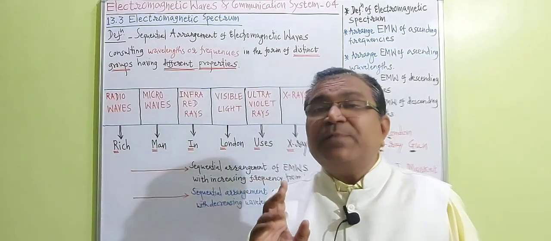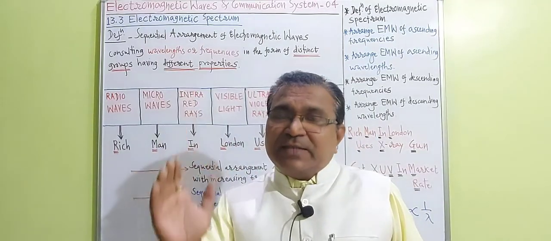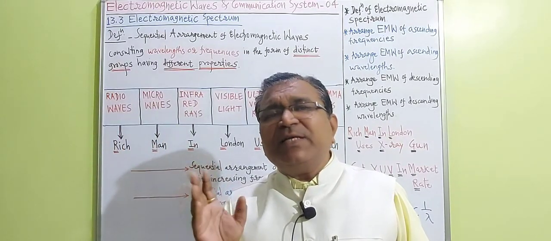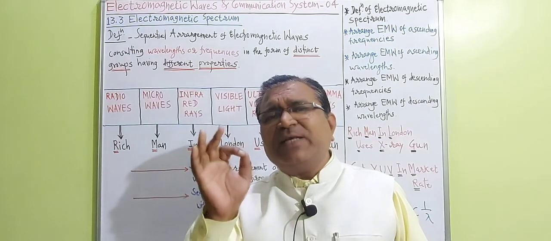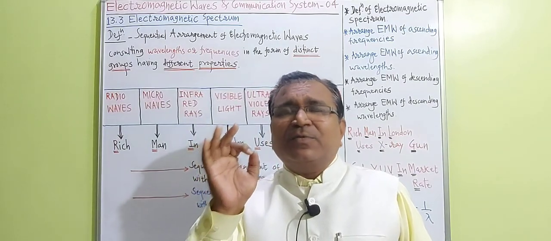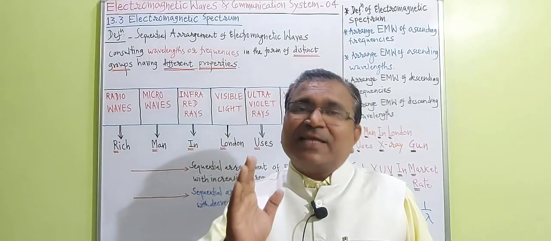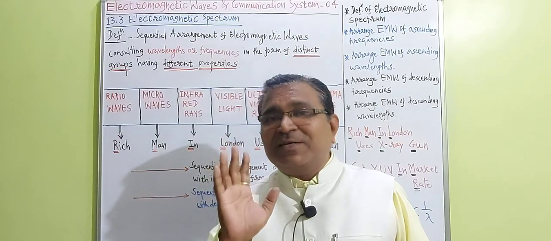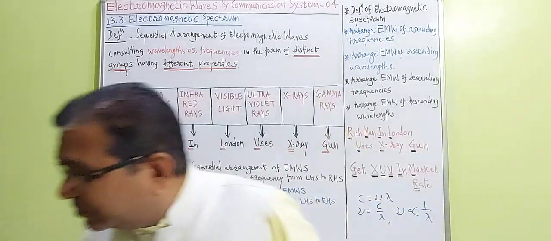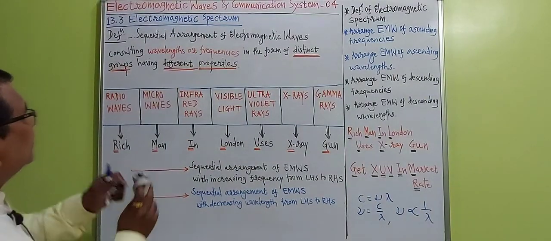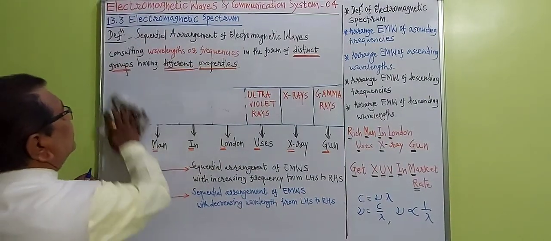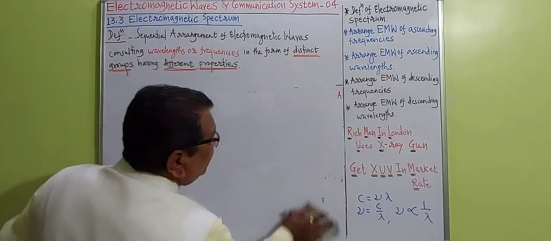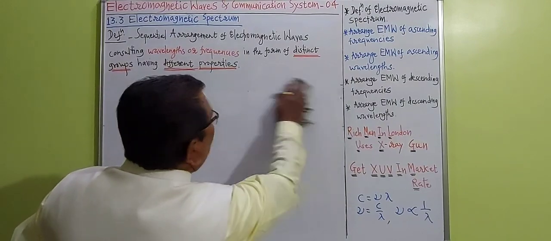Now we will prepare a table of the range of wavelength of each electromagnetic wave. How is that table to be remembered? This is also a very funny and interesting logic to remember how the range of wavelength is to be remembered. Let me clean the board first, then we proceed further. See here, we can prepare a table of range of wavelengths of each electromagnetic wave.